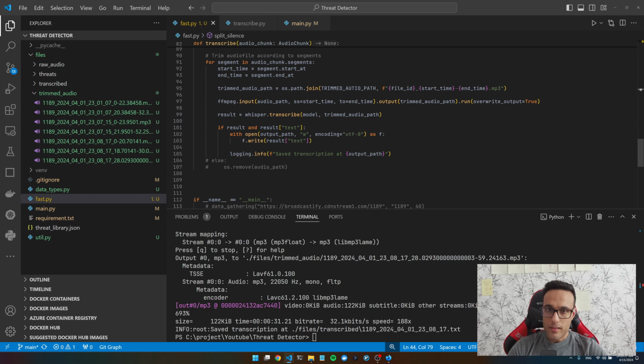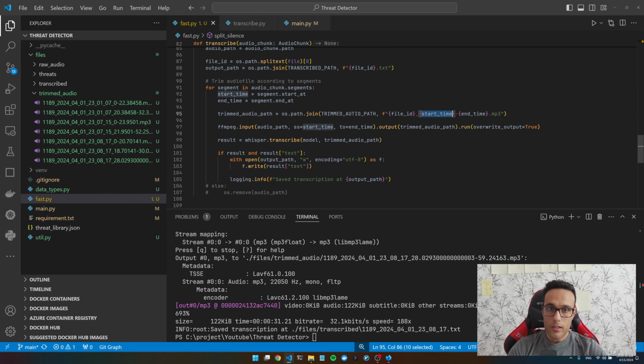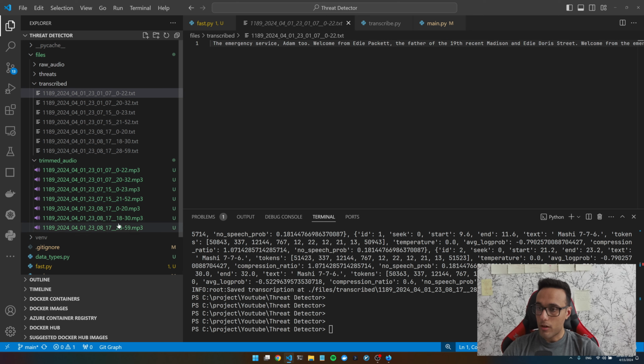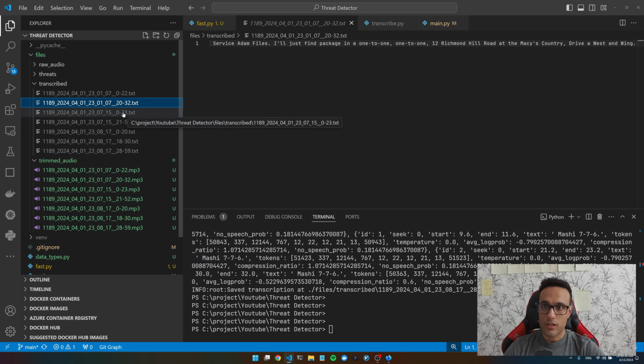Seems like it's working very well. This file name is a little bit messy. I wanna convert that to int, just make it more clean. We have all the segments and all the transcription for each segment, which looks good.